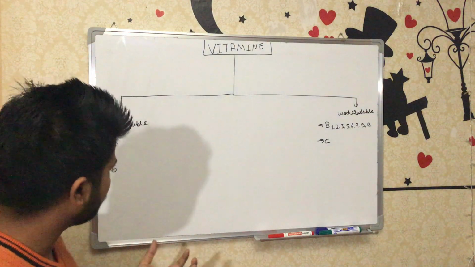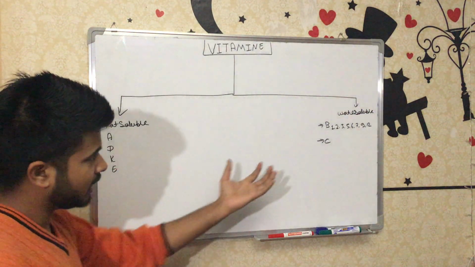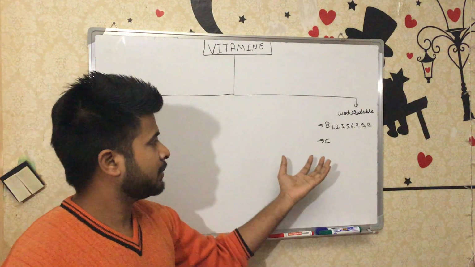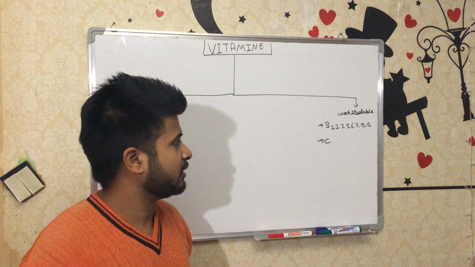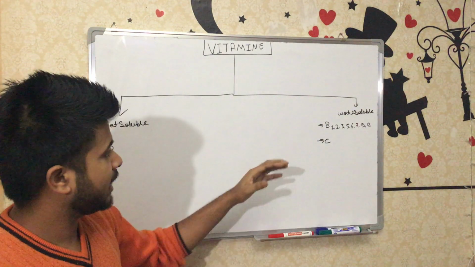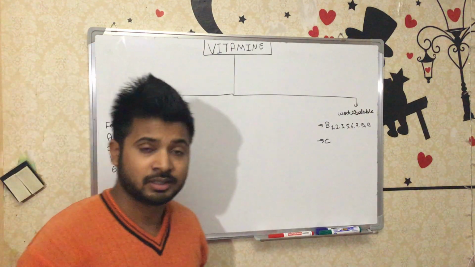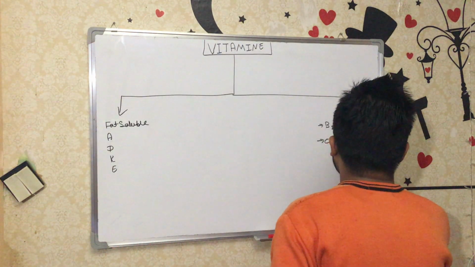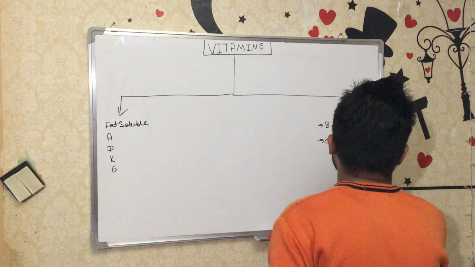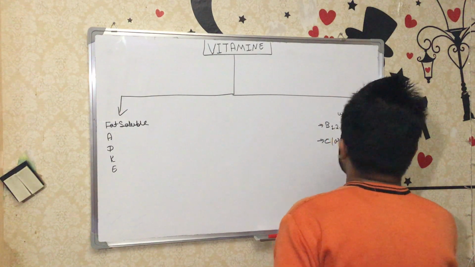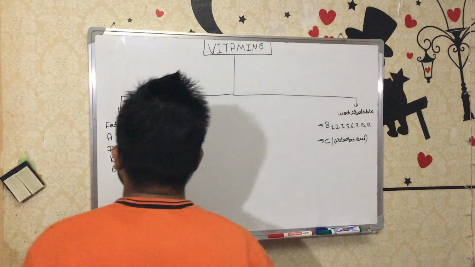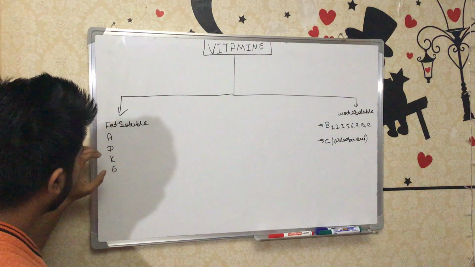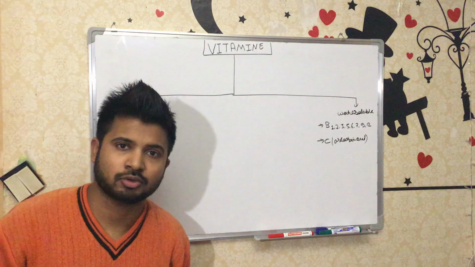In the fat soluble group we have four vitamins: A, D, K, E. In the water soluble group we have two main groups. First is the vitamin B complex, that is vitamin B1, 2, 3, 5, 6, 7, 9 and 12. And along with the vitamin B complex we have vitamin C, also known as ascorbic acid. First we'll discuss the fat soluble vitamins: A, then D, then K and then E. Then we'll move on to the water soluble ones.